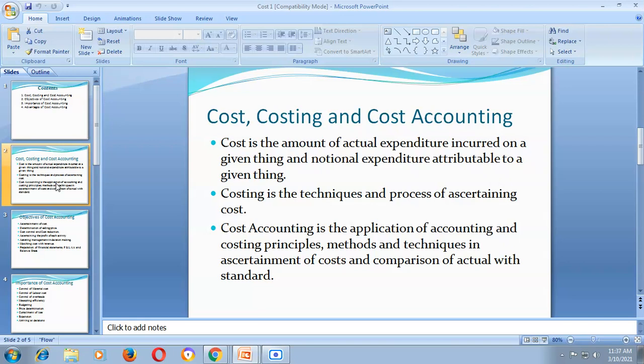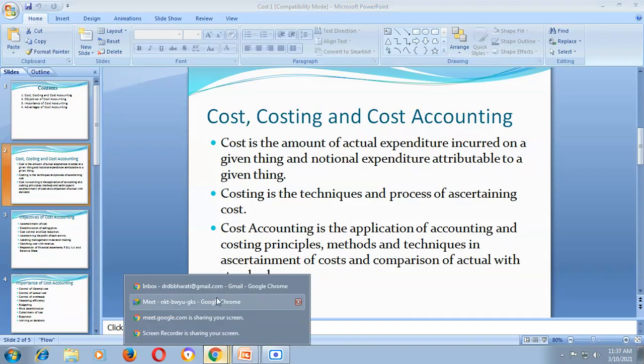While cost accounting is a set of procedures used in refining raw data into usable information for taking some important management decisions. As well, cost accounting can be used for the ascertainment of cost of products.